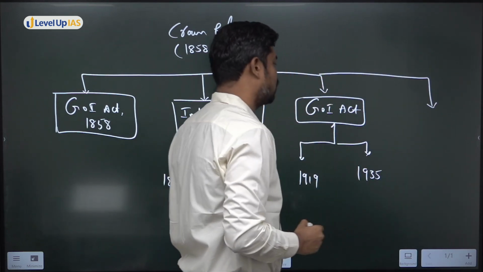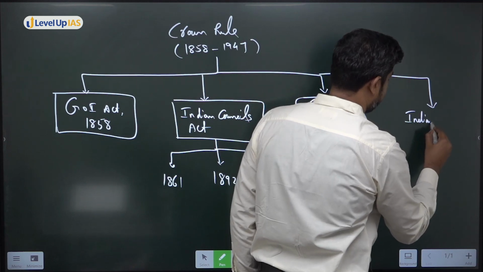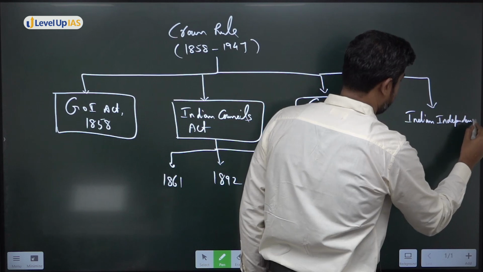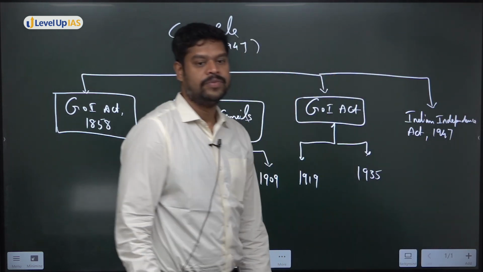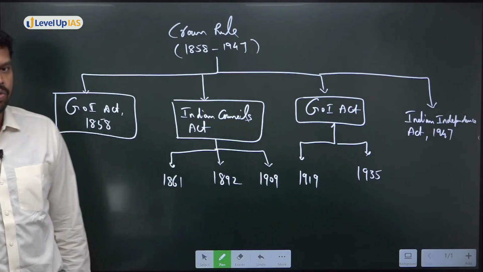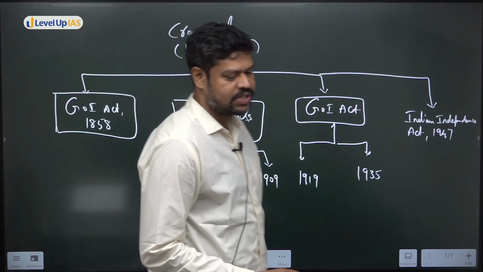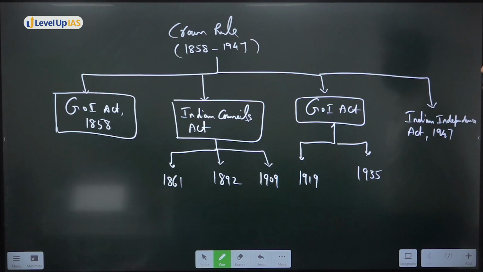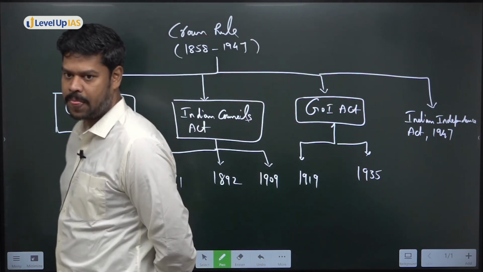And then finally you have the Indian Independence Act. So these are the changes that happened during the Crown Rule. First, we'll have to understand these major changes. All these things happened during the Crown Rule, and the Indian Independence Act gave independence to India. Subsequently, India became an independent country.